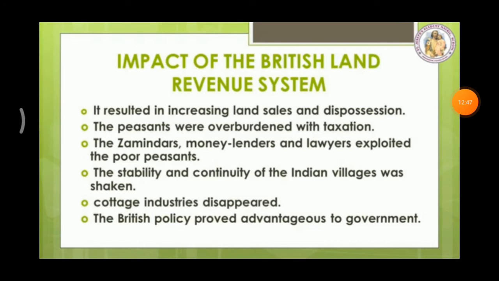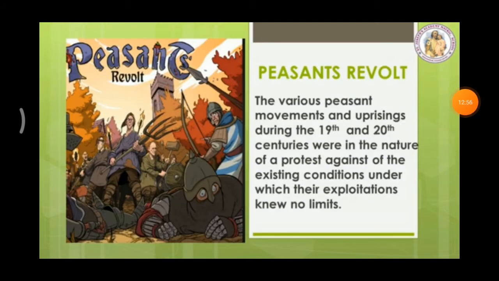That means it was only suitable for the British government, not for our Indian cultivators. Peasants' revolt. The British rule in India brought about many changes in the agrarian system in the country. The old agrarian system collapsed and under the new system, the ownership of land was conferred on the zamindars. Now, who was in charge of the land? Again, zamindars. The life of the peasants was extremely miserable.